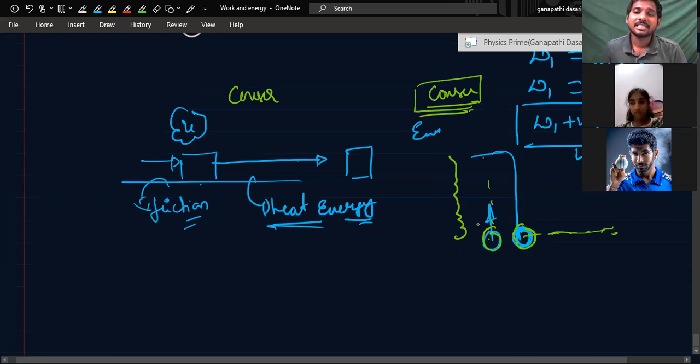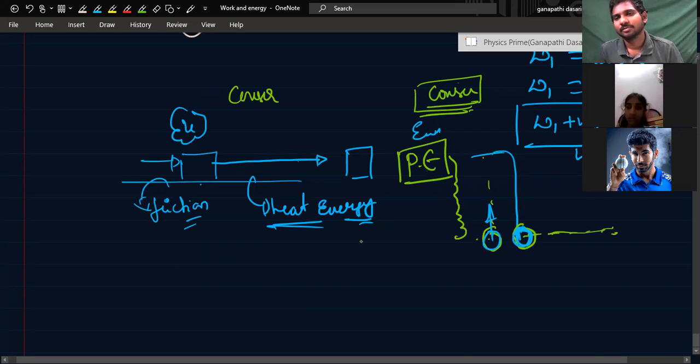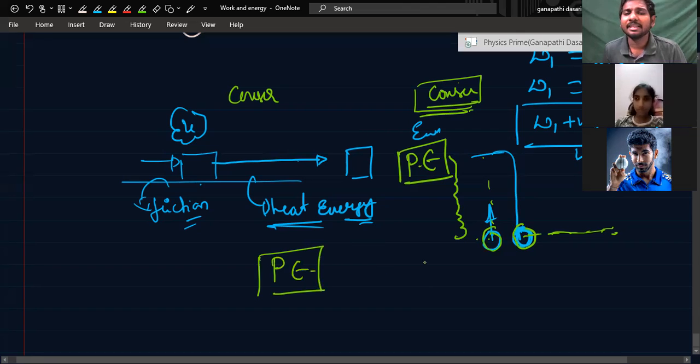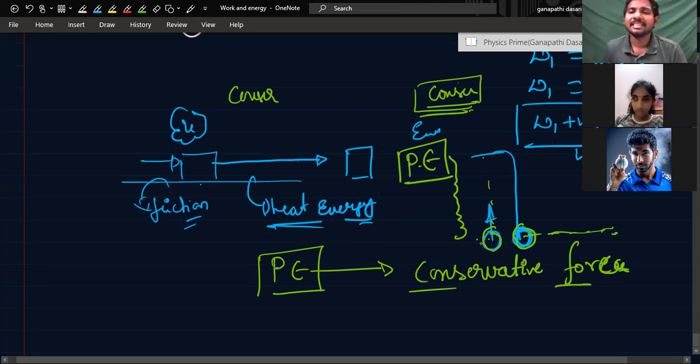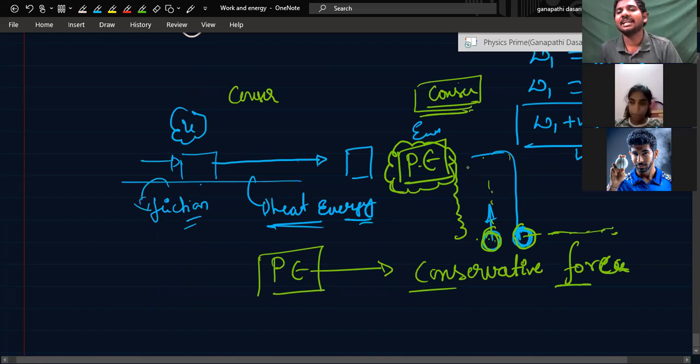So this kinetic energy, where will the conservative force store it? As potential energy. That is why potential energy will come into the picture only when there is kinetic energy conservation. Here kinetic energy is there. It will be stored when it is going upwards, in potential energy. And while the ball is coming down, that energy is again taken out of the potential energy tank. So this conservative force is storing it here.